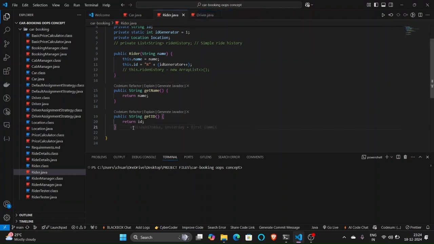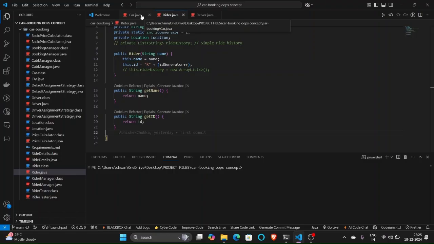And we can also access the ID assigned to each rider through the get method, which returns the ID of the rider. So the getters are used to access the variables that we produced earlier.